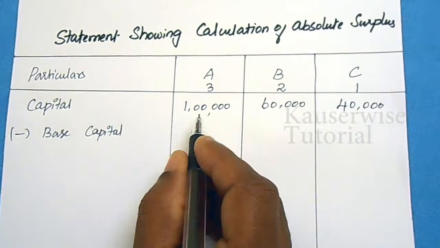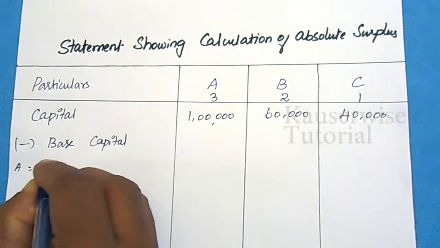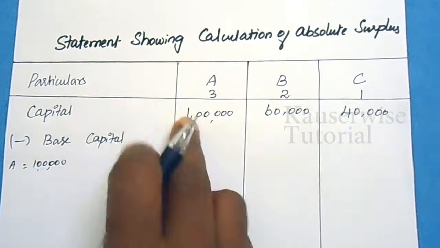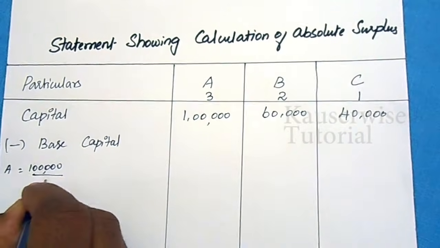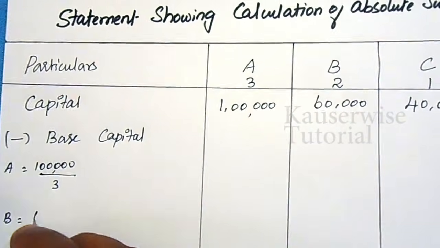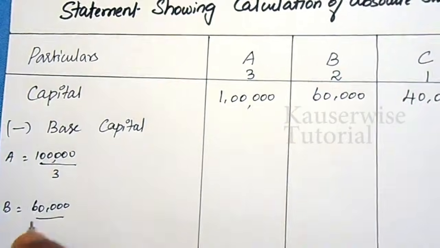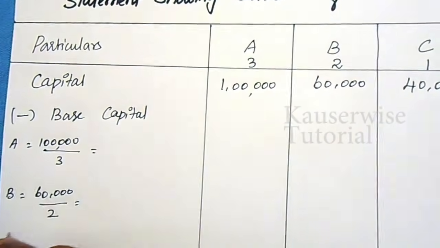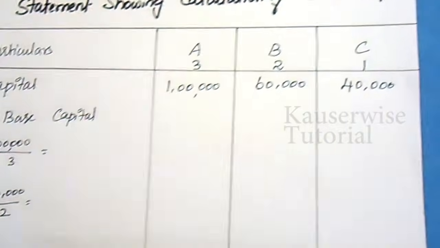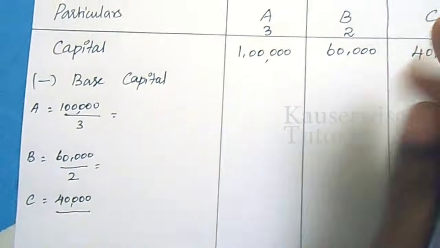First, A's capital is 1 lakh, divided by his ratio 3. B's capital is 60,000, divided by his ratio 2. And C's capital is 40,000, divided by his ratio 1.